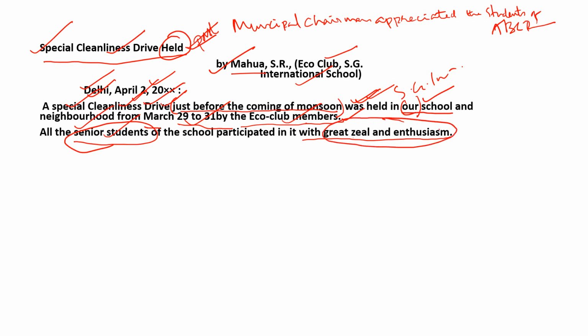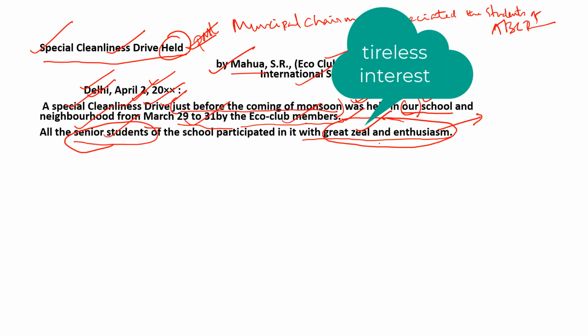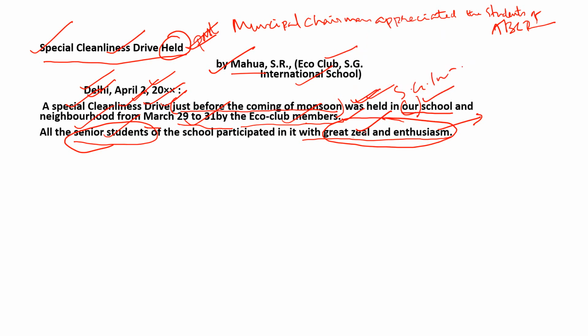So this phrase you can remember for writing all such initiatives or programs that you are asked to write: with great zeal and enthusiasm, which simply means with great interest and a tireless interest. That is with zeal and enthusiasm. So if you participate in a program with zeal and enthusiasm, it means with dedication and fervor. That is called zeal and enthusiasm. Let's move on to the next sentence.